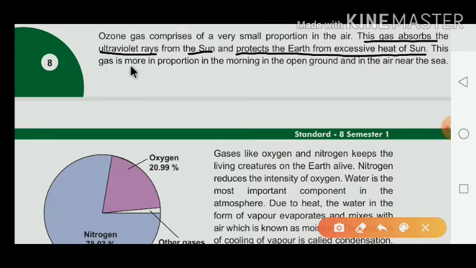This gas absorbs the ultraviolet rays. Which gas? Ozone gas. This gas is more in proportion in the morning, in the open ground and in the air near the sea.